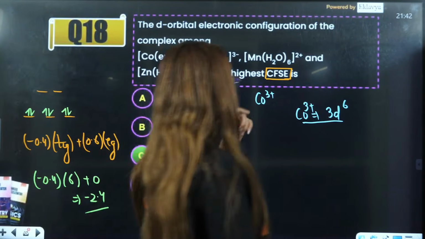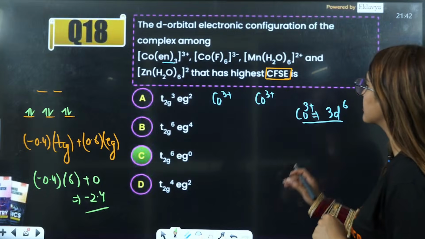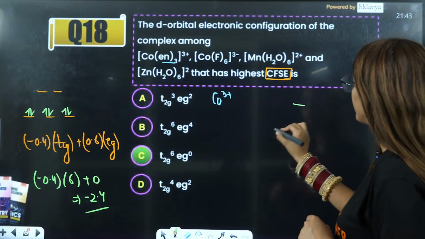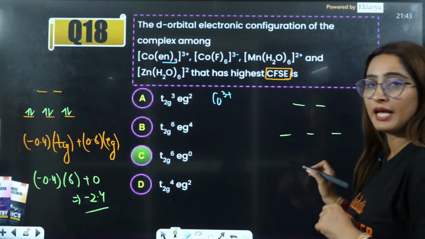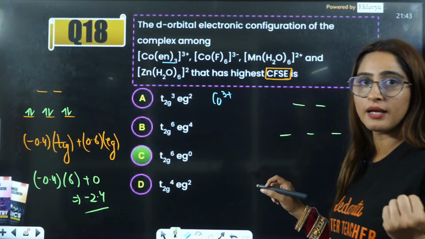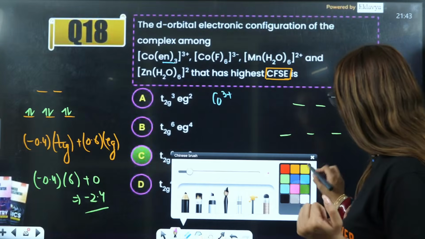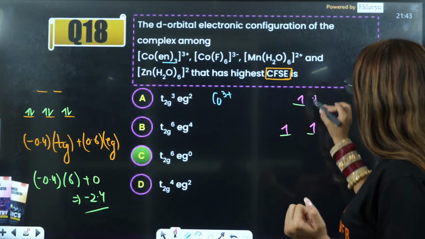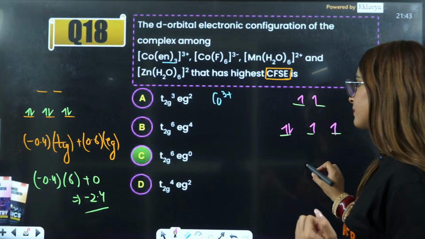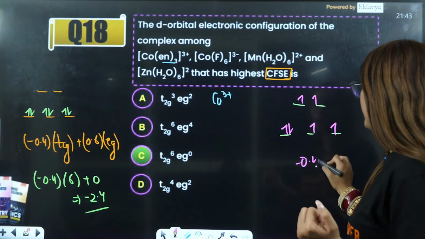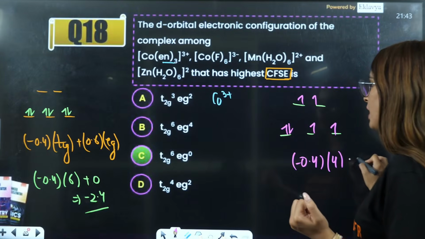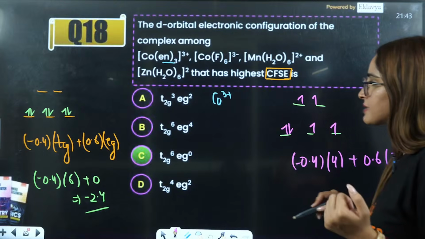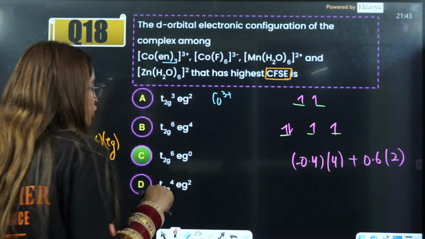If you see this, same case: if you have this weak field ligand, in weak field ligand there will be no pairing, right? Because the electron would want to go 1, 2, 3, 4, 5, and this is 6. So it will be minus 0.4 into 4 plus 0.6 into 2.